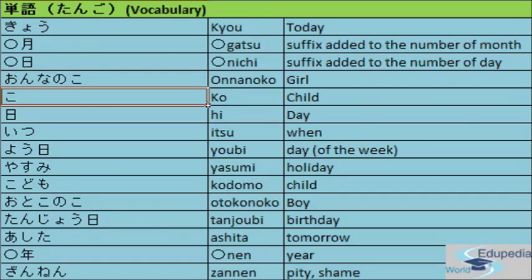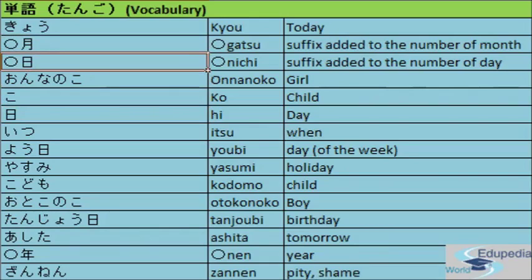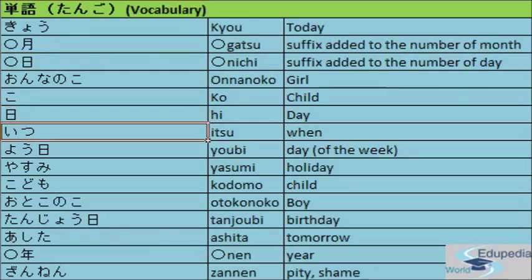The next word is ko, child. The next word is he, meaning day. You may ask why the same kanji is used here for nichi, which means suffix added to the number of days, and the same kanji for he, which means day.